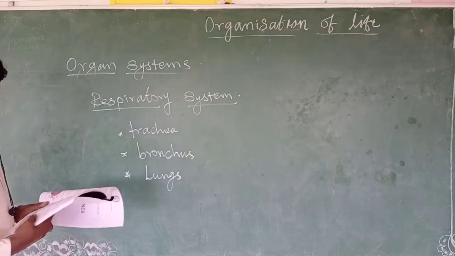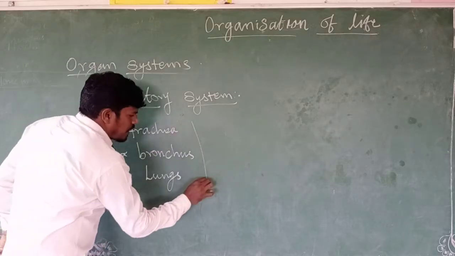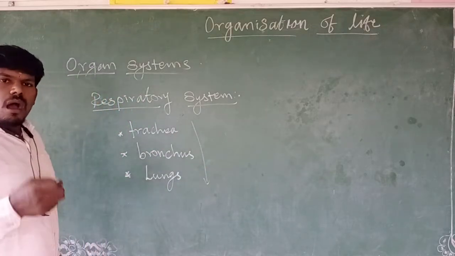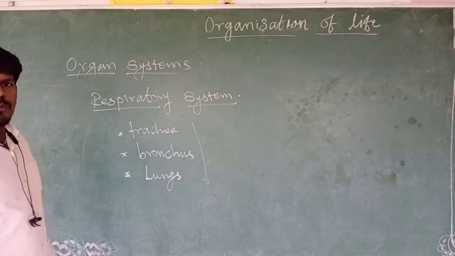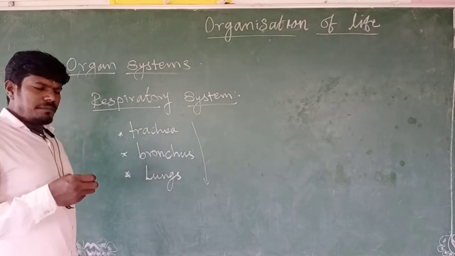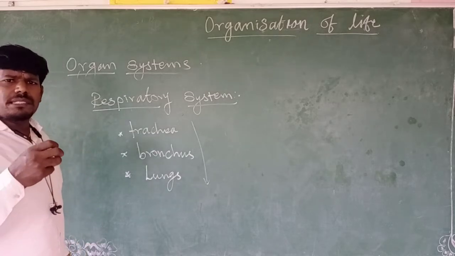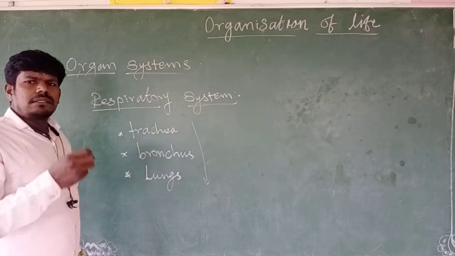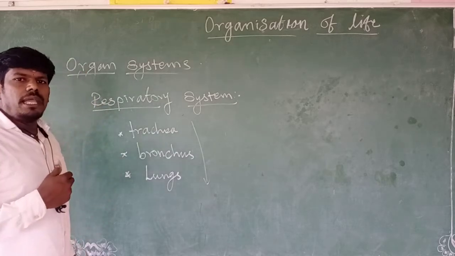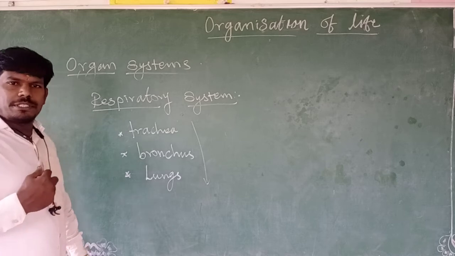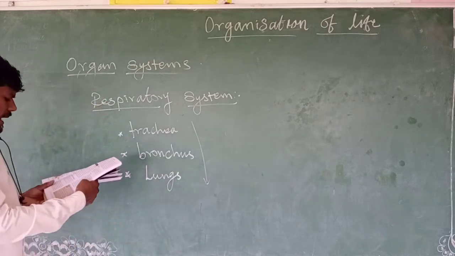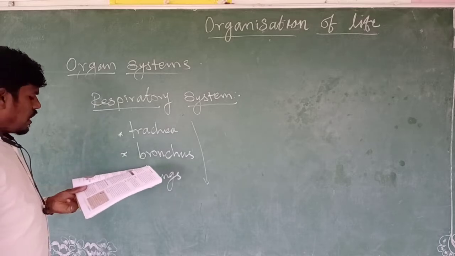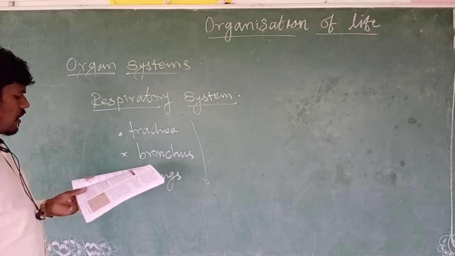These organs are responsible for exchanging gases between the body and the outside. The atmosphere around us contains respiratory gases. These gases enter our body, and oxygen is replaced during respiration and released as carbon dioxide. For exchanging air between the atmosphere and the blood, let us see the organs of the respiratory system in detail.